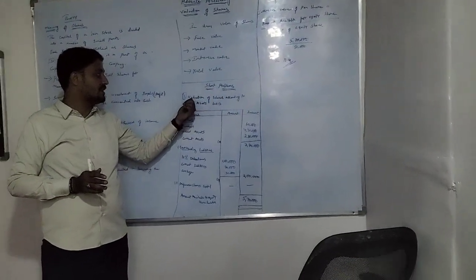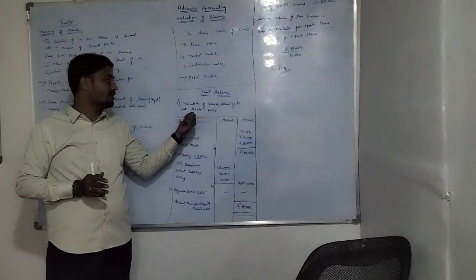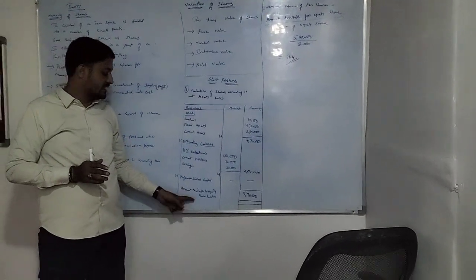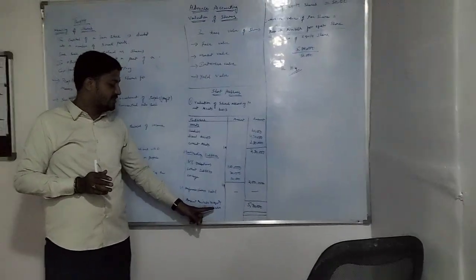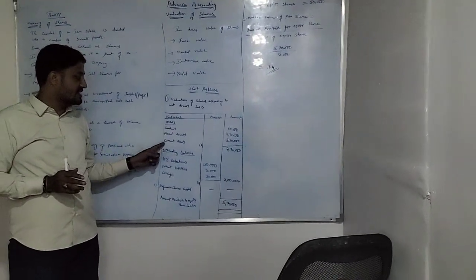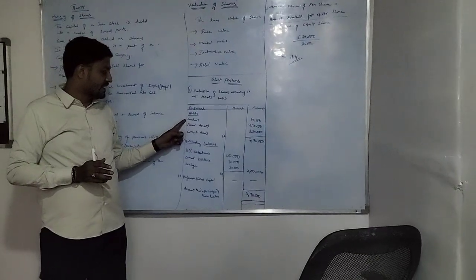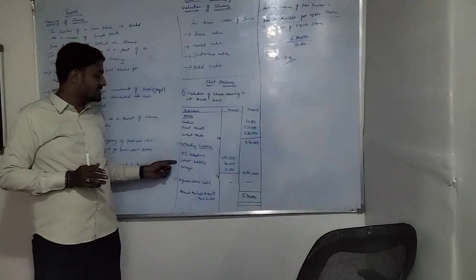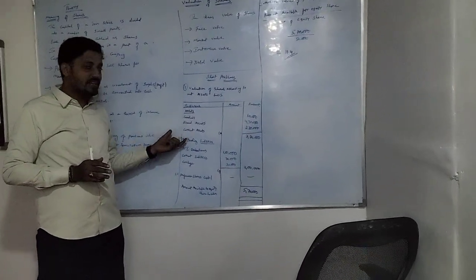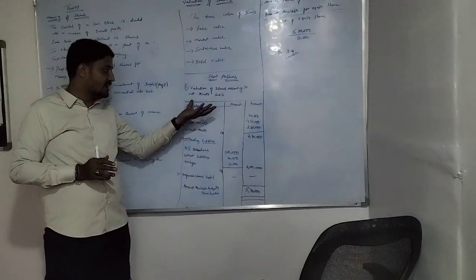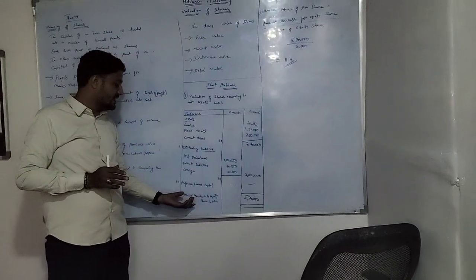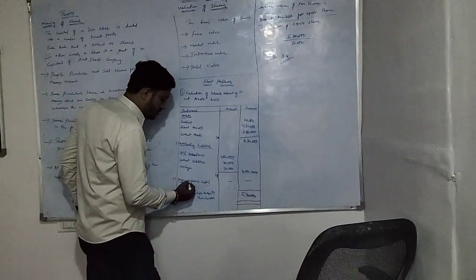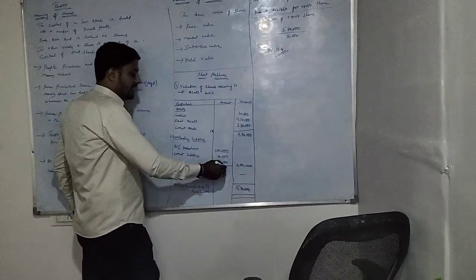The first problem is valuation of shares according to the net asset basis. This is a method by which we calculate the amount available to each equity shareholder. First of all, we will take the assets. Assets means goodwill, fixed assets, current assets, minus outside liabilities: 10% debentures, current liabilities and cartage. These are all available in the question only. From the question we will take them and insert them here. After that, the preference share. In this problem they have not given the preference share value. If they give the preference share value, we will write it here.